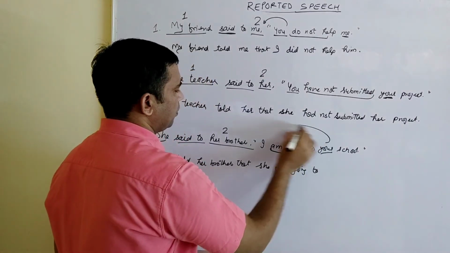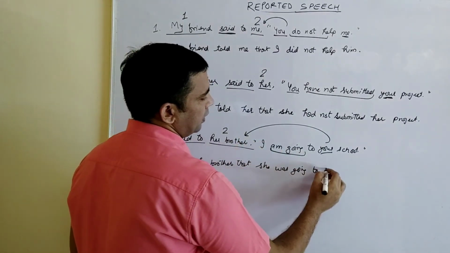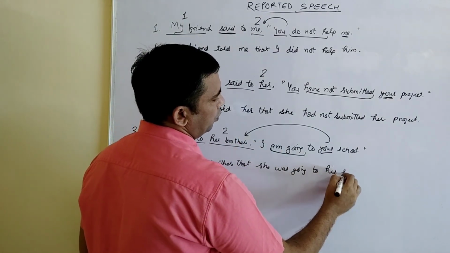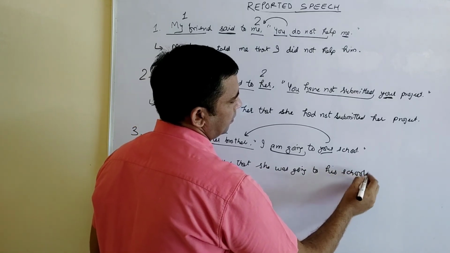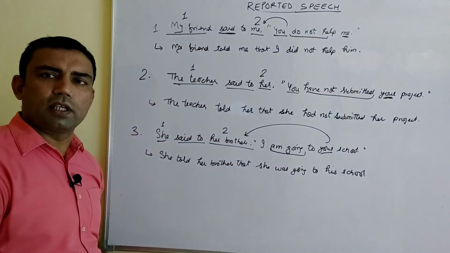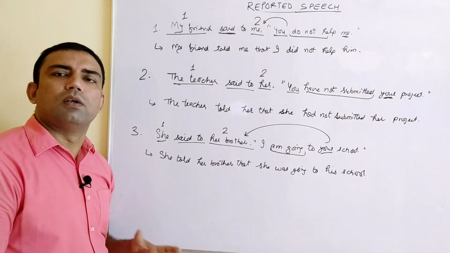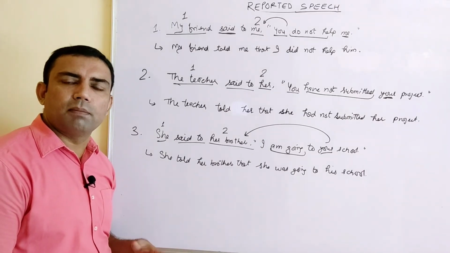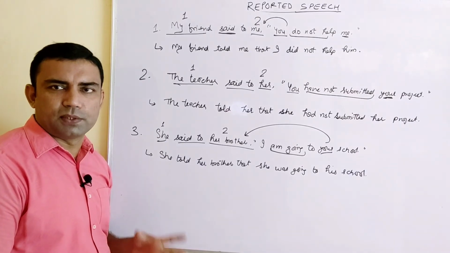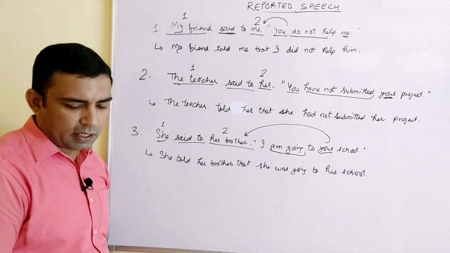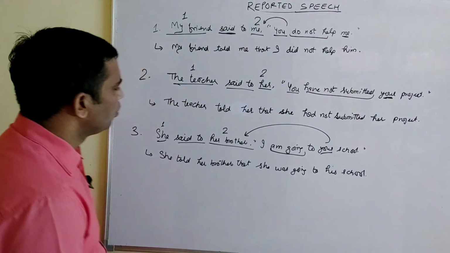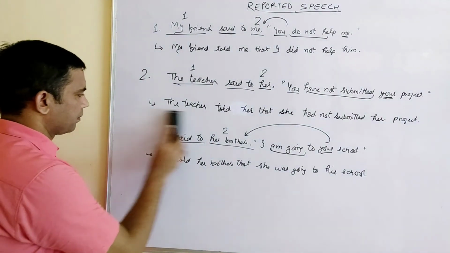"Your" is a second person pronoun and changes according to this: going to his school. Got it? This is how we change the tenses when we have a reporting verb in past tense, or the reporting verb "said." Now we are moving ahead. After this we are coming to interrogative sentences.